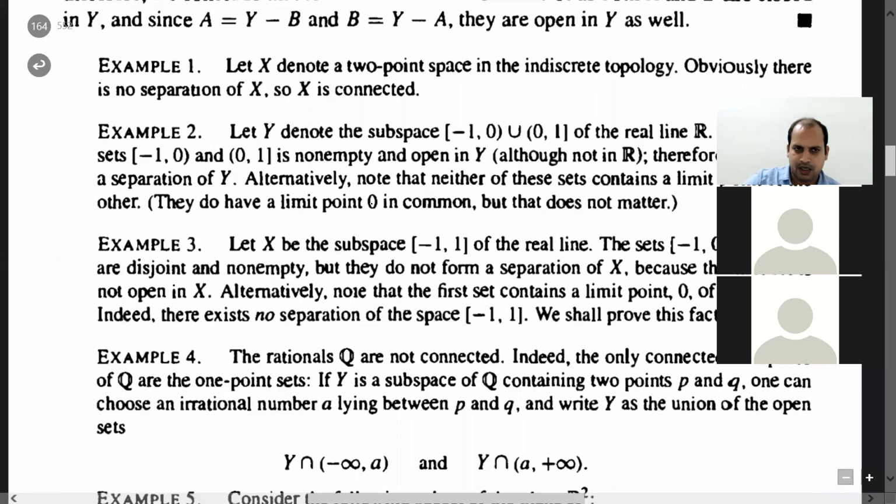Now, Example 1 I have already discussed in an earlier lecture. Now look at Example 2. Read it, and then I will discuss.